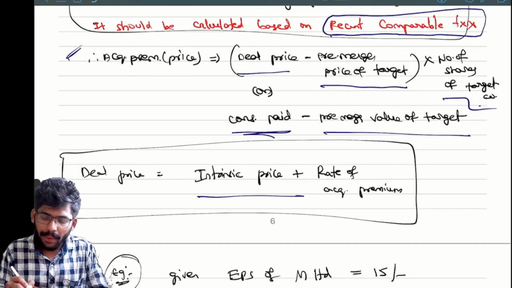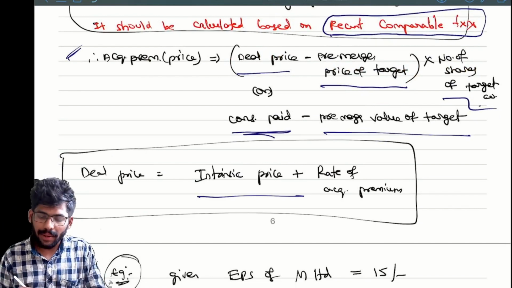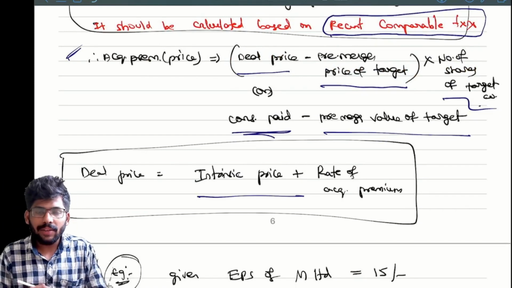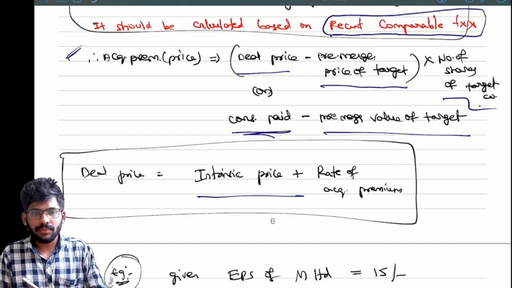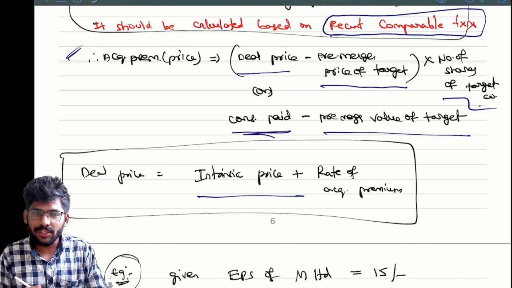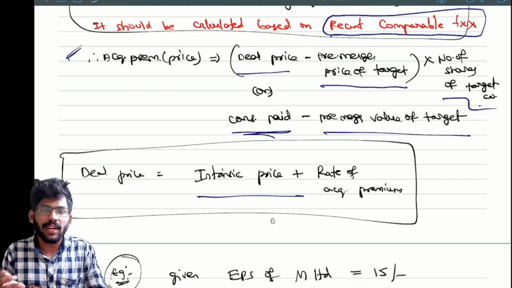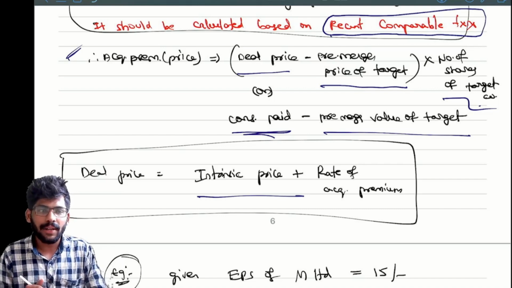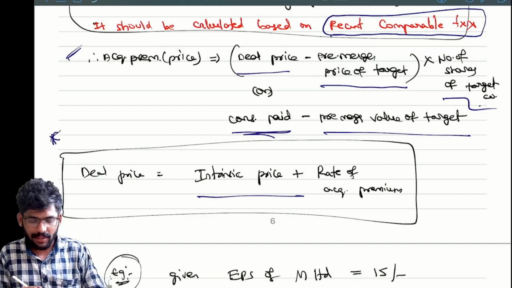Intrinsic price plus rate of acquisition premium. Rate means 10%, 20%, which we will add to the intrinsic price. Then we will get the deal price. We have one example also, we'll discuss it.